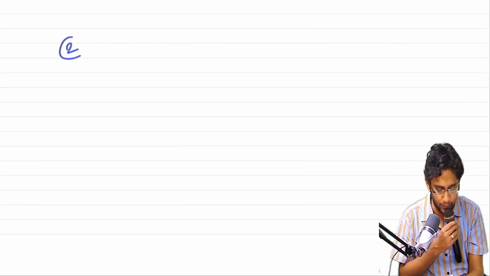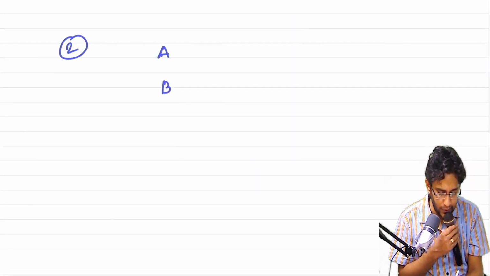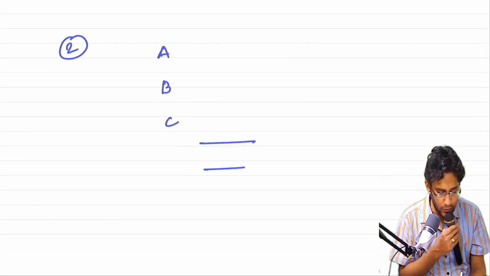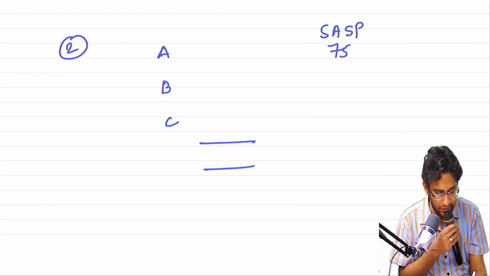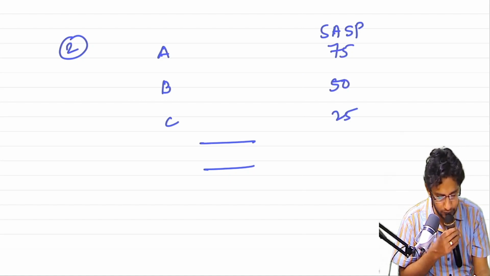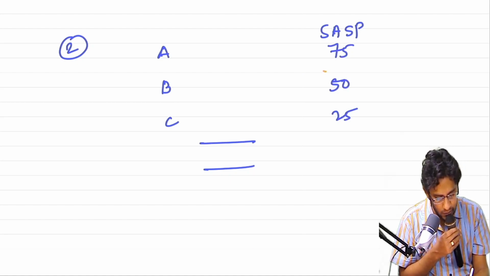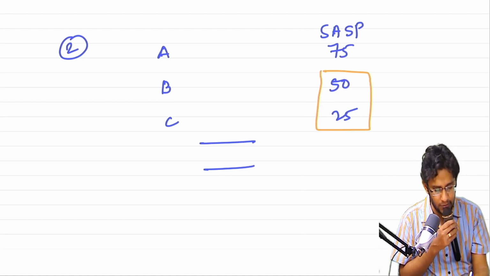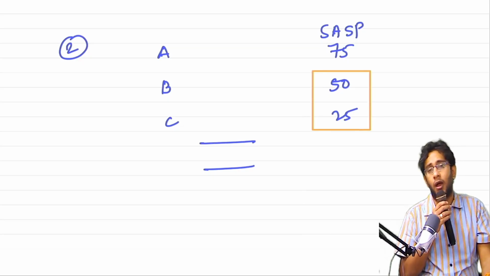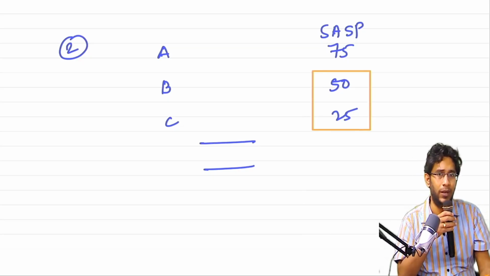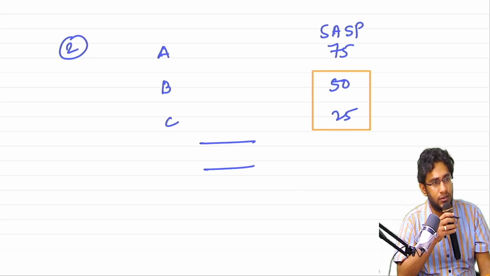This is a question, sir. Question number 2. A, B, C. You are selling at some price. SASP is 75, 50, 25. Now, for B and C, ideally, if a customer buys only B plus C, you should charge him how much? 75.